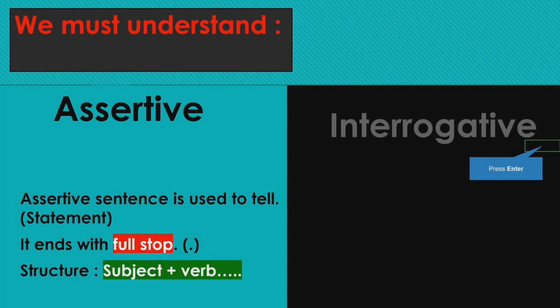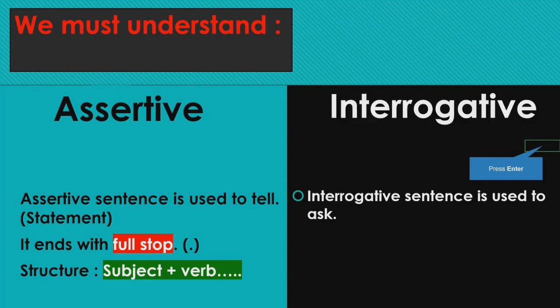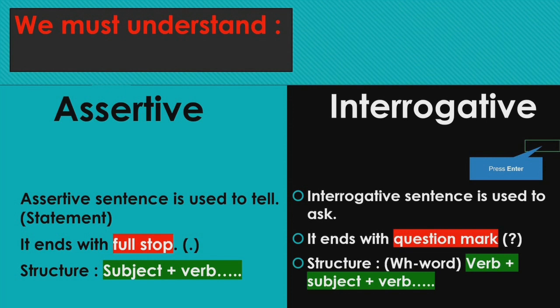The same way in interrogative sentence, the purpose of this kind of sentence is to ask questions, and we use question mark at the end of such sentences. And the structure we follow is we have two types of interrogative sentences. One is yes no type and the other is WH questions. So in yes no type questions we follow verb plus subject plus verb, like did you eat your snacks? So here did is the verb, then you is the subject and eat is the verb again.